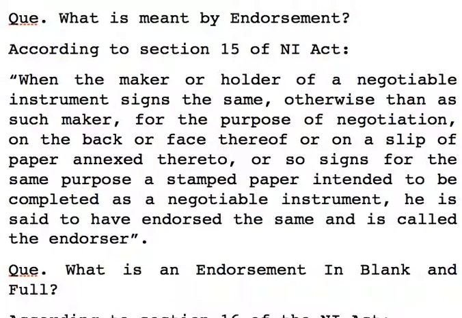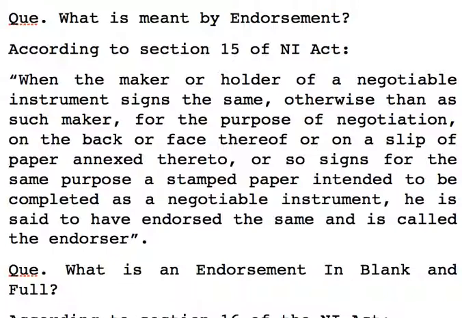The person signs the negotiable instrument as maker also. But here, when the maker or holder signs the same otherwise than as such maker.